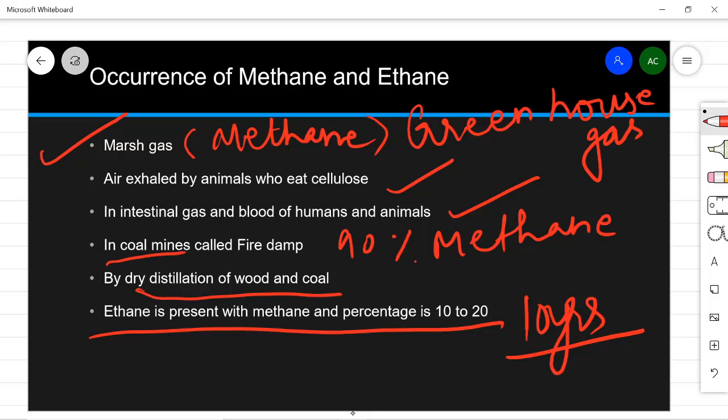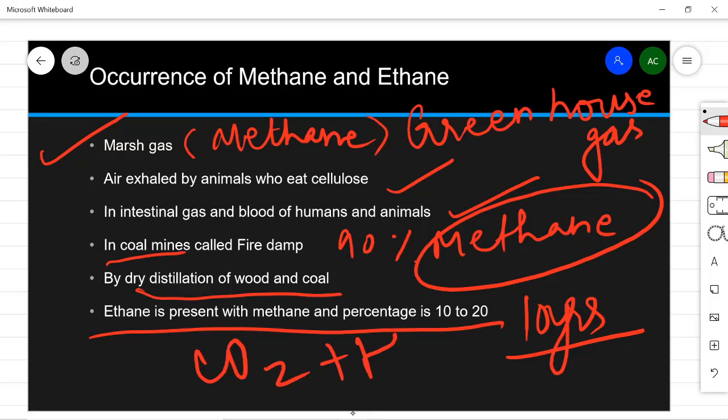So after knowing all these side effects of methane, you must understand that it is a very good energy source also. It gives clean fuel. It makes clean fuel because it gives only carbon dioxide and water when heated. So all the alkanes, they will give you carbon dioxide and water when heated. So they make a very good energy source. So if we make efforts to utilize methane properly and prevent its emission, and utilize those emissions as a fuel, then it can bring a lot of economical and environmental benefits.